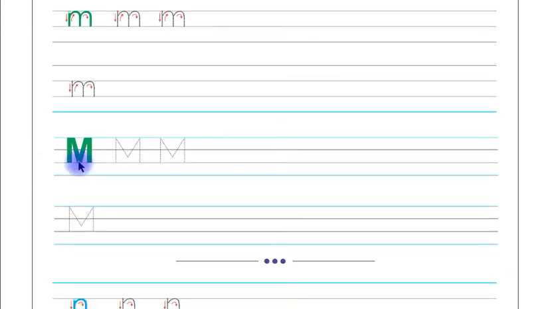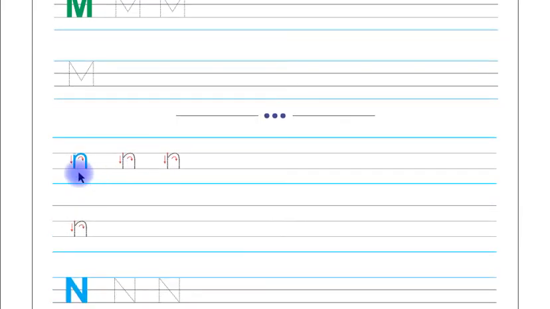This is letter M in capital letter shape, children. You have to trace and write letter M in capital letter shape on these 2 lines by yourself. This is letter N in small letter shape. Children, you have to trace and write letter N in small letter shape on these 2 lines by yourself.